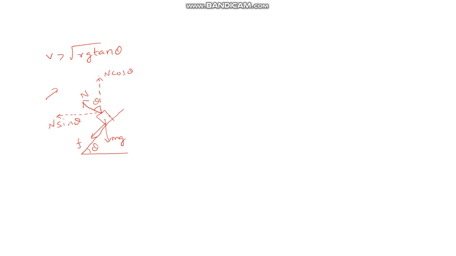And here the frictional force is acting downward. Okay. And you also know that the center is towards this side, so the mv square by r force also will be generated in this direction.